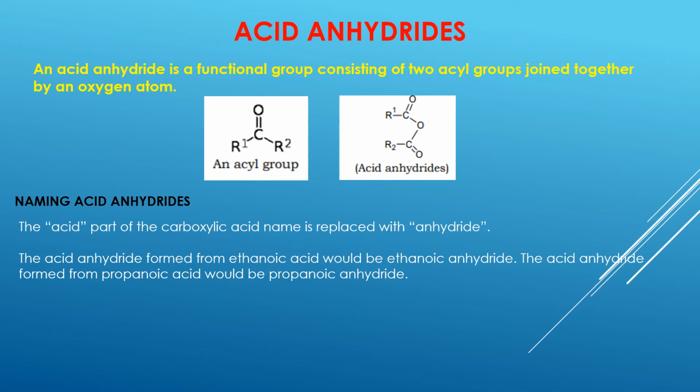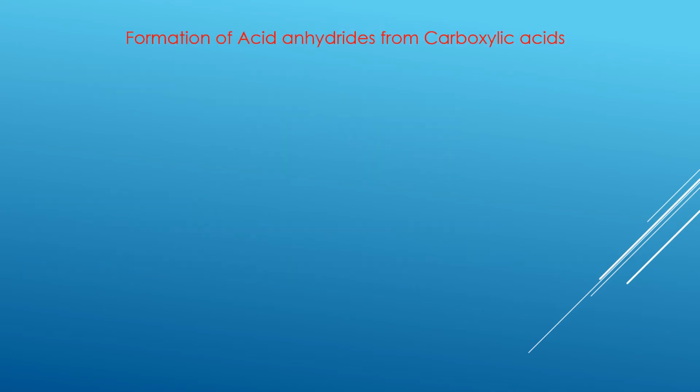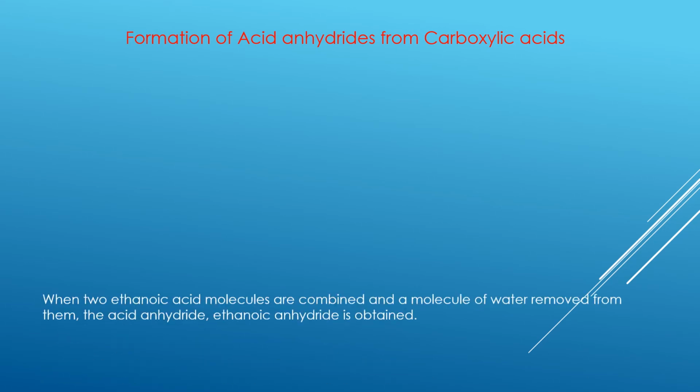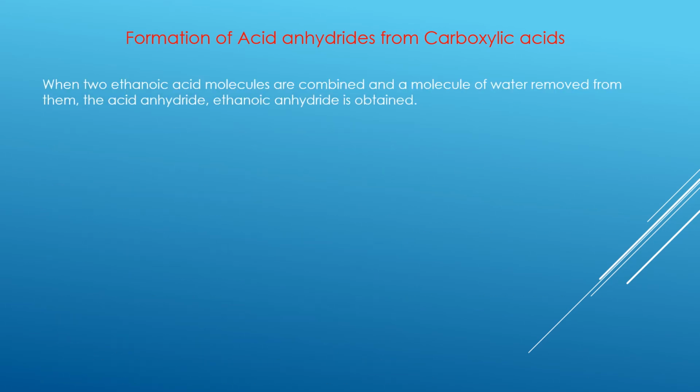If it is a 3 carbon acid, it will be known as propanoic anhydride. Let's look at how acid anhydrides are formed from carboxylic acids. When two carboxylic acids are combined, a molecule of water is removed, and as a result, an anhydride is formed.